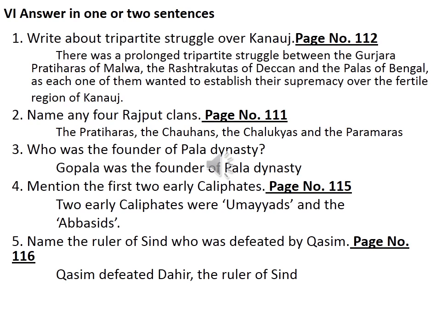Then fifth, name the ruler of Sindh who was defeated by Qasim. So take page number 116. Top of the box, the Arab conquest of Sindh and its impact. In that, second line. So Qasim defeated Dahir, the ruler of Sindh. Fifth question, sir. Yeah. Noted? Yeah, good.